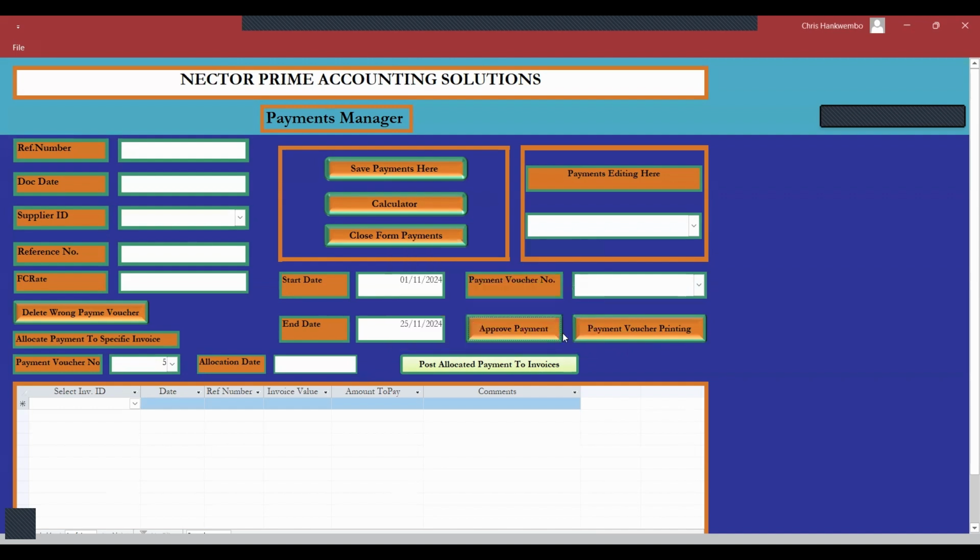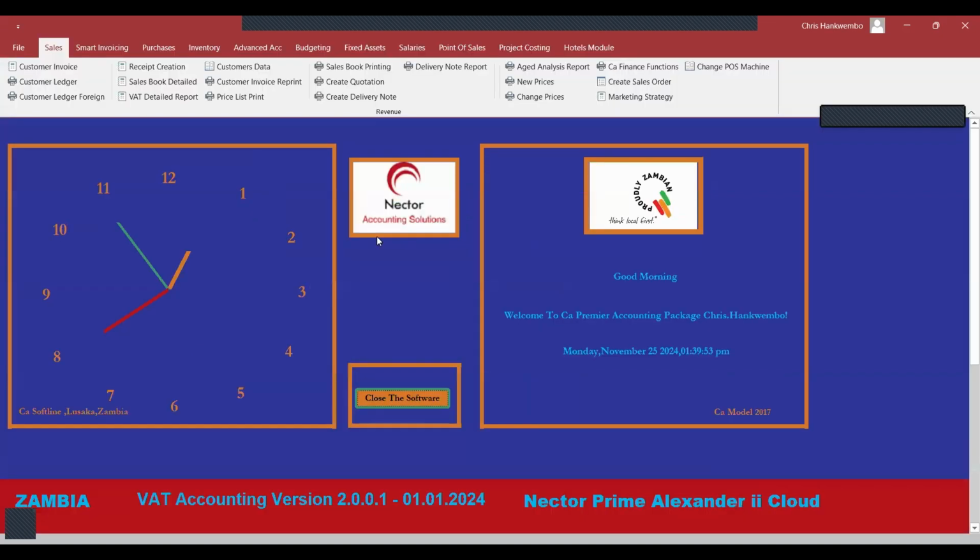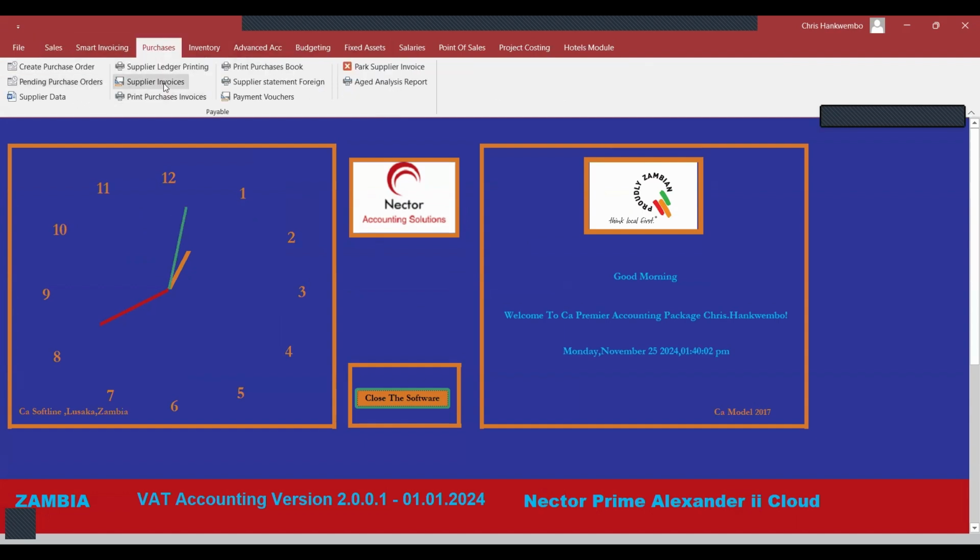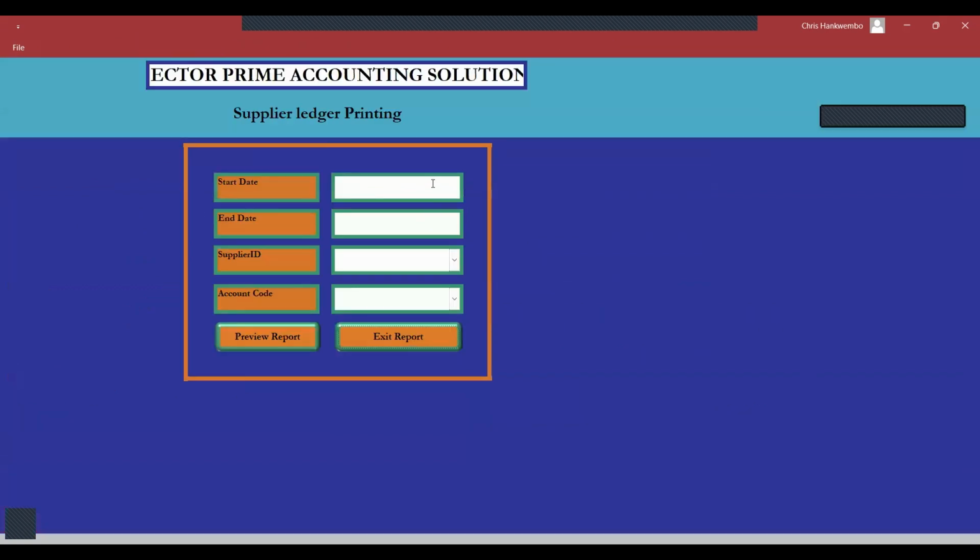So done. Since we have approved the payment, let's now check our supplier ledger. With supplier ledger, do we still have any balance? Check, do we have any balance at all?